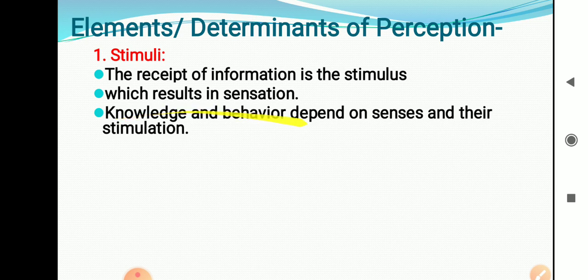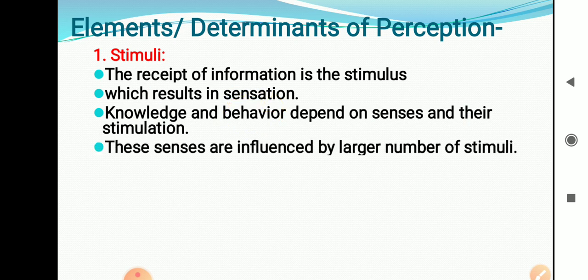Knowledge and behavior depend on the senses and their stimulation. Whatever knowledge we gain, whatever actions we do, that is behavior, and it depends upon the senses and their stimulation. Senses means whatever information we receive, on that basis our knowledge and our behavior depend.